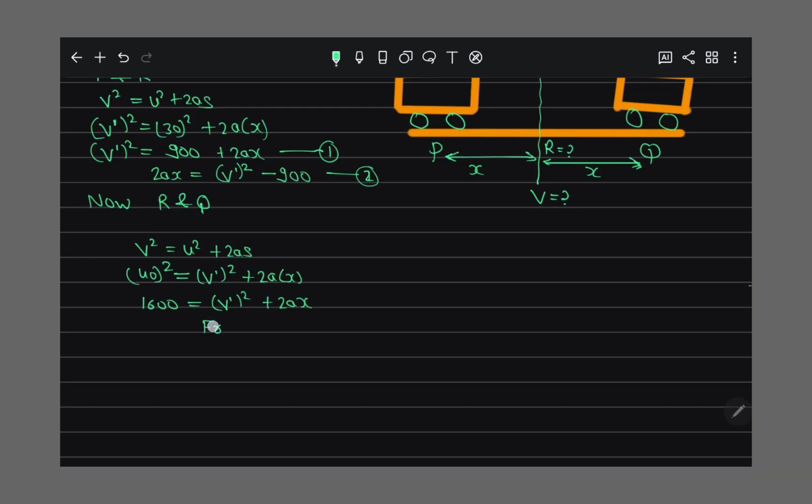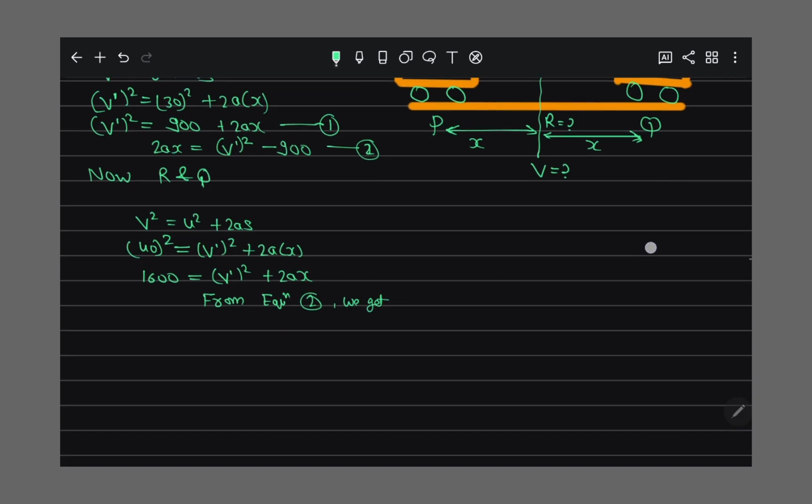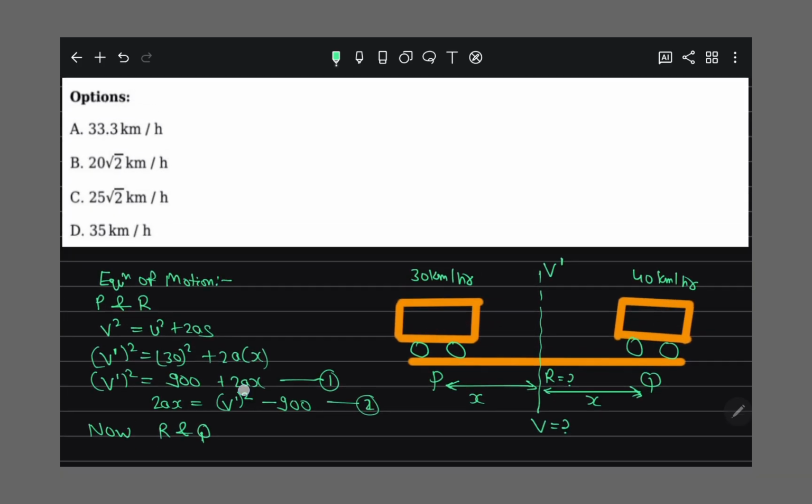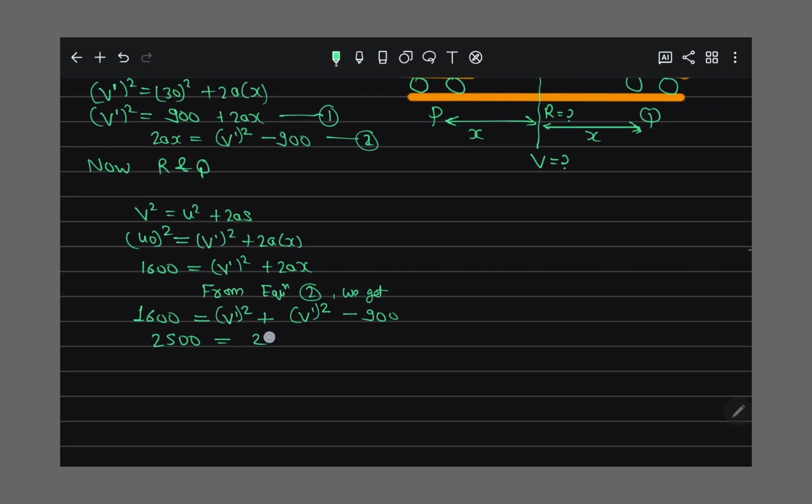So from equation second we get 1600 is equal to v dash square plus 2ax, which is again v dash square minus 900. So on that side we get 2500 is equal to 2v dash square.